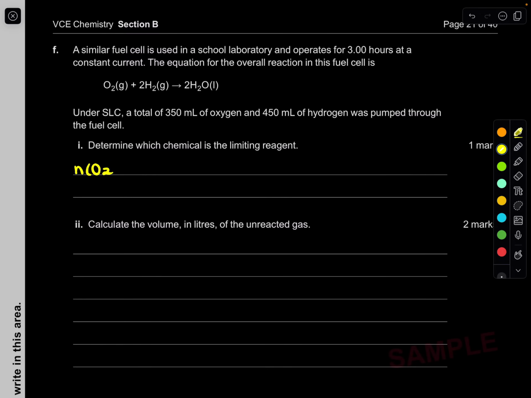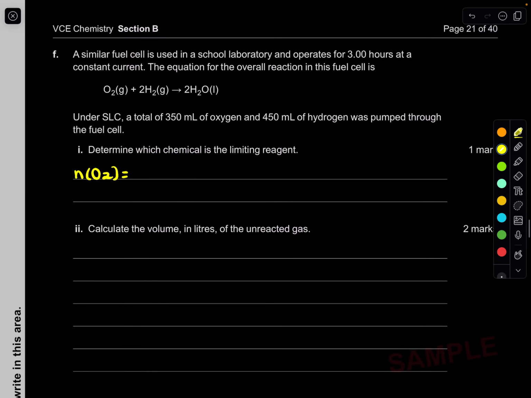What's the mole of oxygen gas in this case? The oxygen is given at SLC, so we can use the formula n equals V over Vm, and Vm is always a constant, which is 24.8. This is in your formula sheet. Putting the volume of oxygen in, 300 milliliters, I get the moles. So it would be 300 times 10 to the negative 3, because I want to make sure it's in liters. That gives me approximately 0.012 moles.